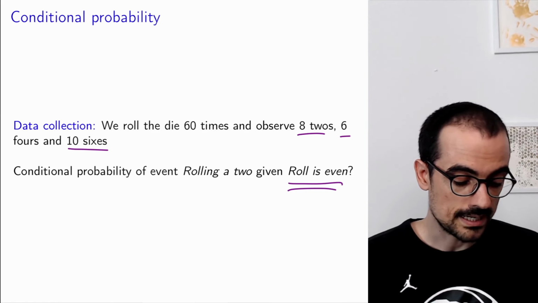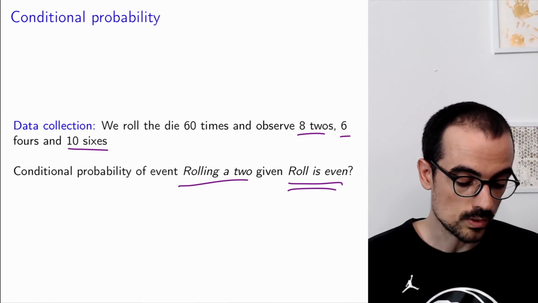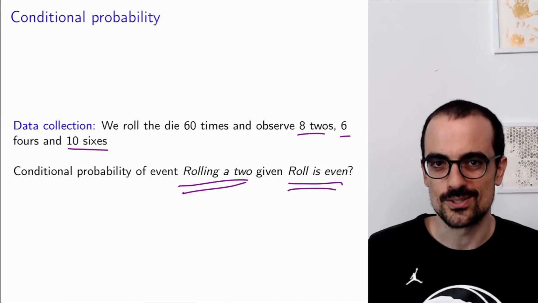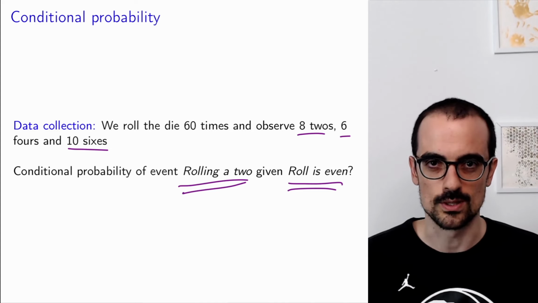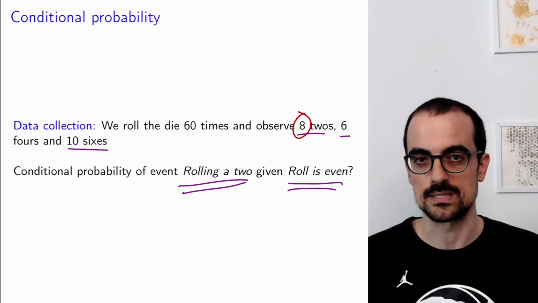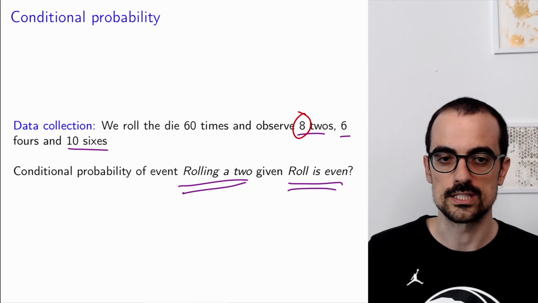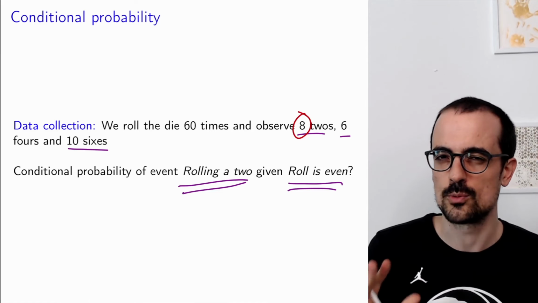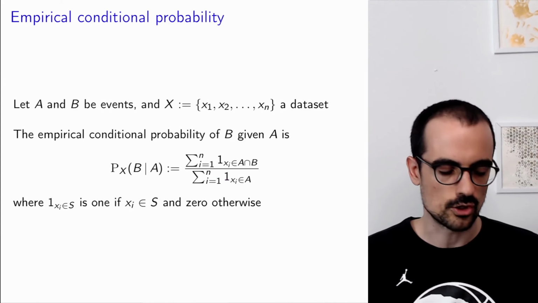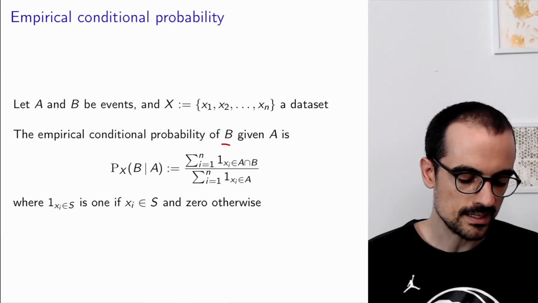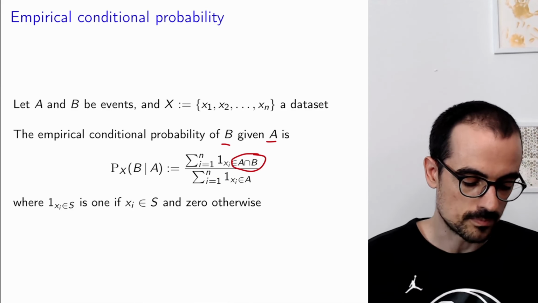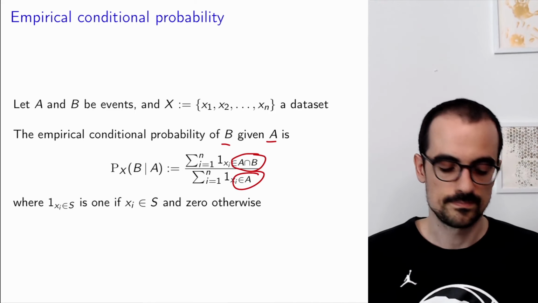Now we look at rolling a 2 and its intersection with the roll being even. Every time we roll a 2, the roll is also even, so the intersection is just the number of times that we roll a 2. In this case, it's 8, and now we divide 8 by the number of times that we observe an even number. So it will be 8 divided by 24. I hope that makes sense. A little more formally, if we have a data set and we want the conditional probability of B given A, we count the number of points in the intersection and divide by the number of points in A. As easy as that.